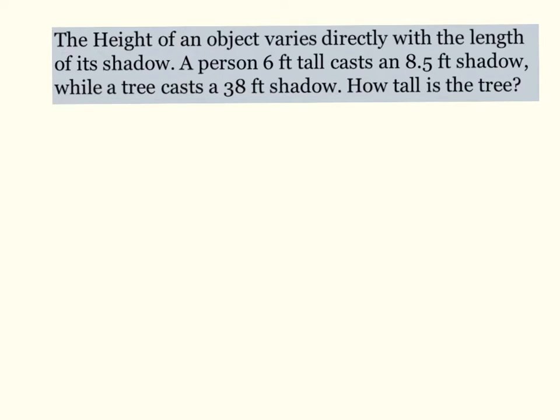Our last direct variation is going to be a word problem. So the height of an object varies directly with the length of its shadow. A person who is 6 feet tall casts an 8.5-foot shadow, while a tree casts a 38-foot shadow. And we want to know how tall the tree is. So again, we are setting up a proportion.